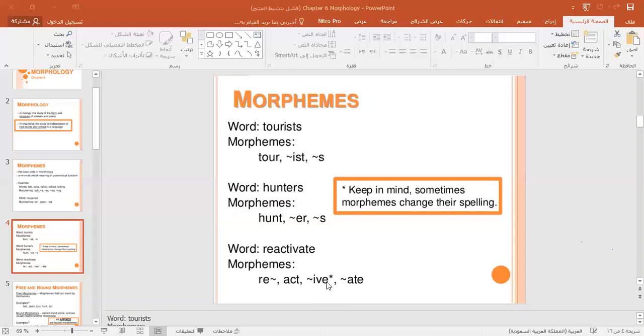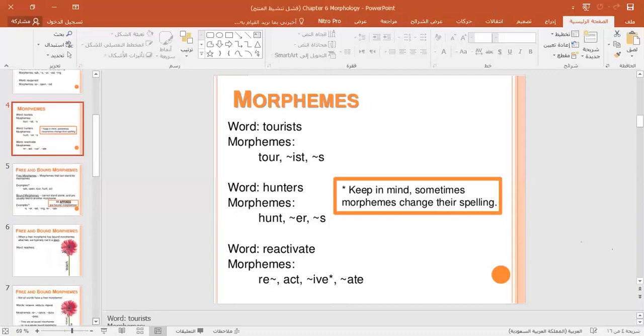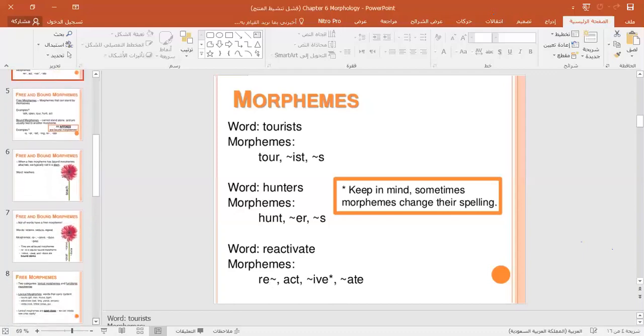IVE is another morpheme, and ATE is the fourth morpheme. So we have 4 morphemes here. So a morpheme can also be a word. It is either a word or part of a word, as in act, hunt, tour, and tourists.